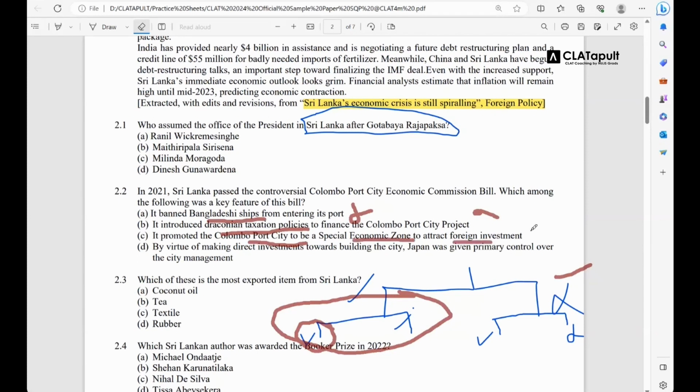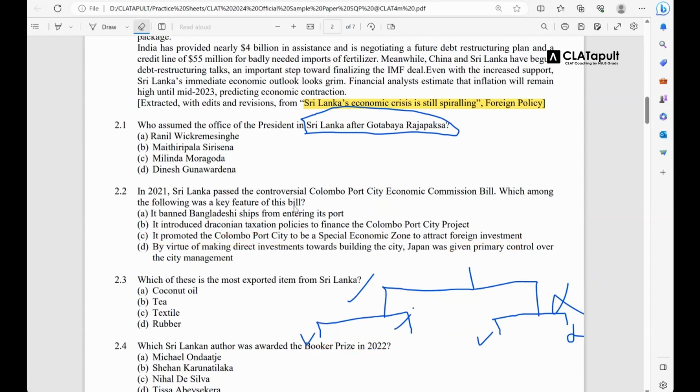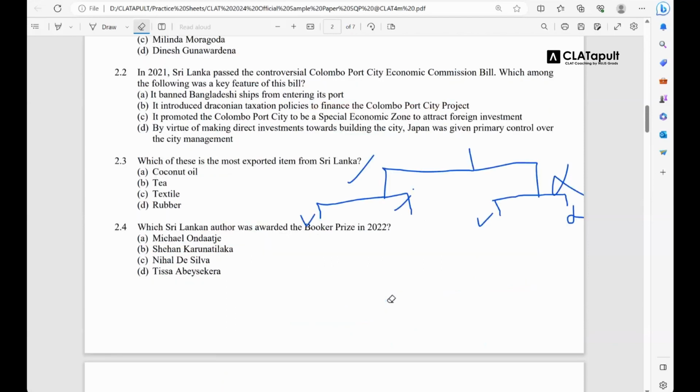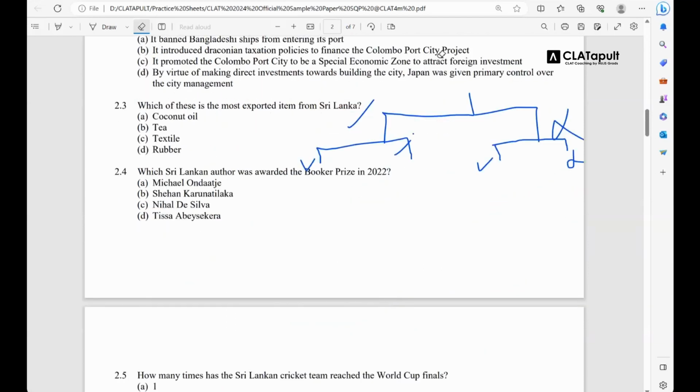तो अभी जितनी भी राम गाथा मैंने सुनाई ना, whatever I just told you, this actually adds up. You see what they're trying to make? They're trying to attract foreign investment. By doing what? By making the port city a special economic zone, and that is what the answer is. Again, you wouldn't have been able to answer this without knowing the passage. अब देखो, अब यहाँ पे सीन चेंज होता है. Now this is what I wanted to tell you guys.